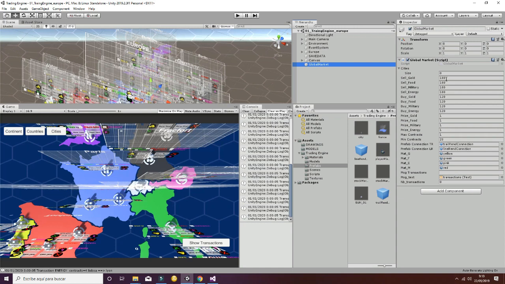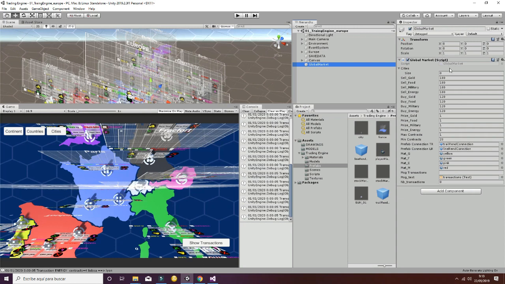So the idea is that whenever a country has a gold value that is higher than 180, that country will be ready to sell the gold to another one. And whenever a country is under the value of 120, the country will be ready to buy that gold.